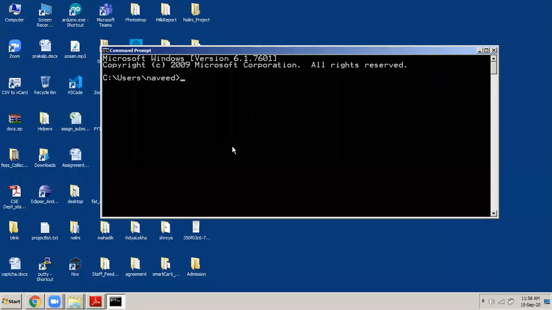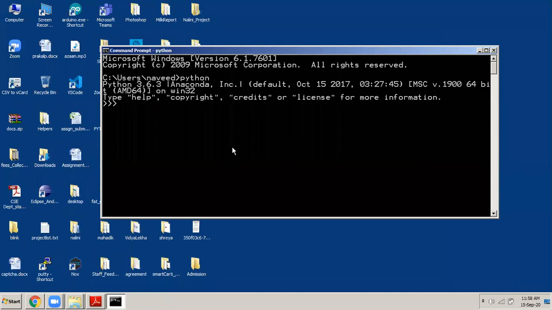So it comes like this. And here you type Python, only Python, and press the enter button. When you press the enter button, it will take you into a command prompt. This is the interactive shell. This is the command prompt where you can directly start typing your Python code. I opened command prompt and then simply typed Python, and then pressed the enter button. See, it brought me inside this prompt here. You can see these three greater-than signs. This is the Python prompt, the Python interactive shell prompt.